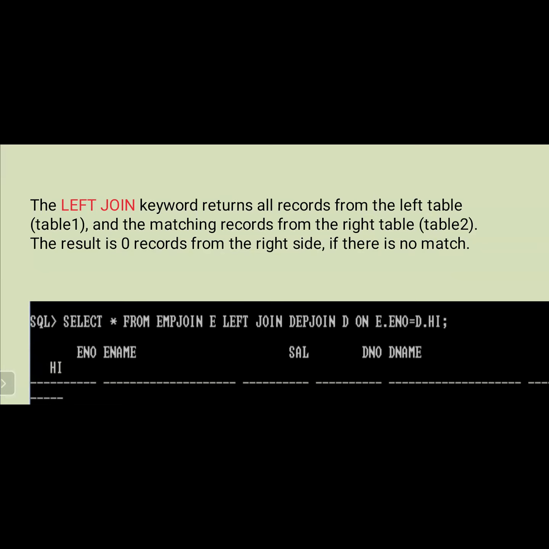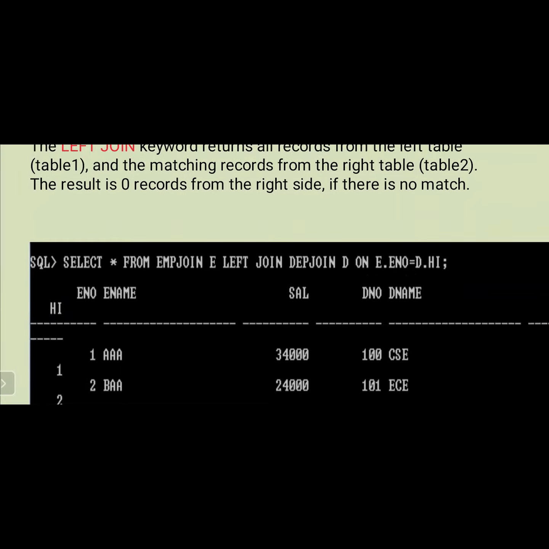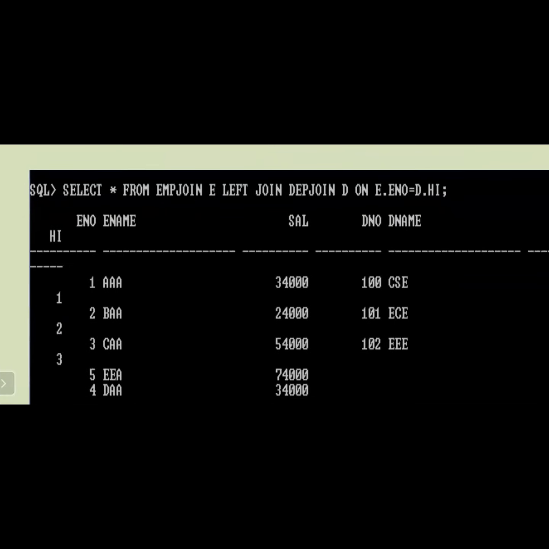If you observe the same query, we are not making any changes, just placing left in front of the join: select star from EMP join E left join DEP join D on E dot E number equal to D dot high. Now only the left side relation tuples are completely displayed.